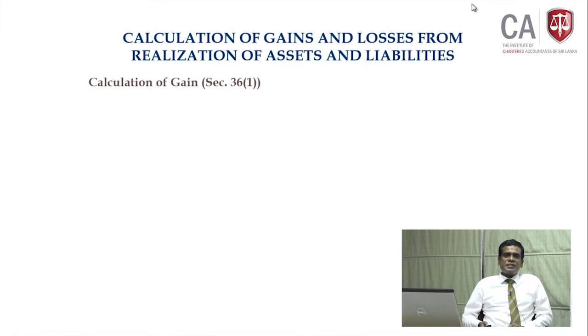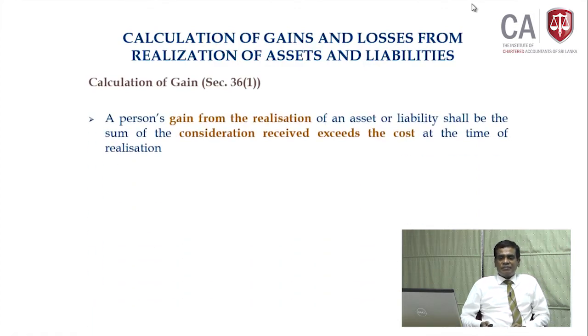Start with section 36 subsection 1. The calculation of gain tells you a gain from realization of assets and liability shall be where the consideration received exceeds the cost of the asset at the time of realization. In other words, when you are realizing the assets or liability, the gain shall be consideration received minus cost at the time of realization.